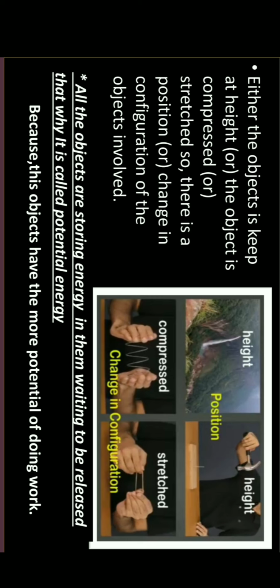A compressed spring has potential energy, and a stretched rubber band has potential energy. All the objects are storing energy in them, waiting to be released. So that's why it is called potential energy.